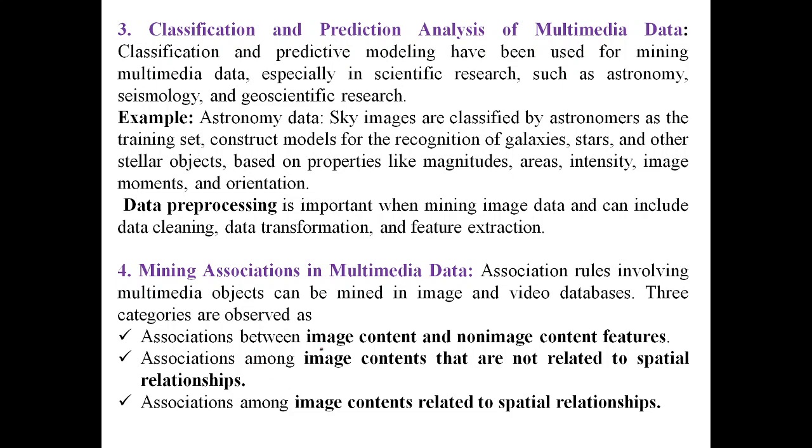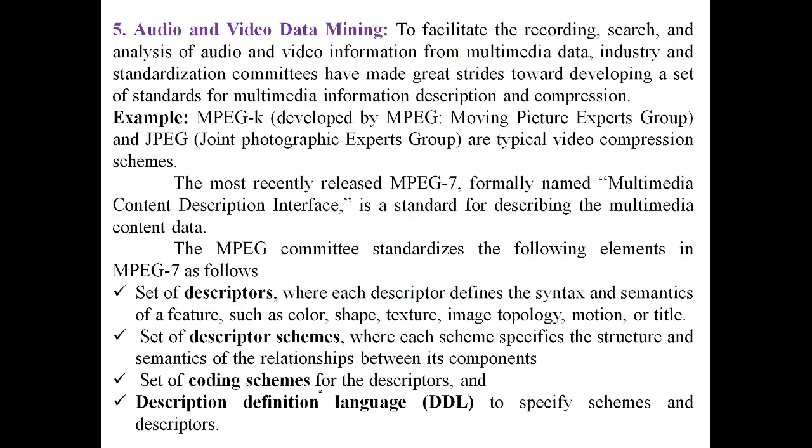Association on the image content and non-image content features, association among the image content that are not related to the spatial relationship, and association among the image content related to the spatial relationship. So the first one is image content and non-image content features. The second one is image content and non-spatial relationship, and the third is image content and spatial relationships.